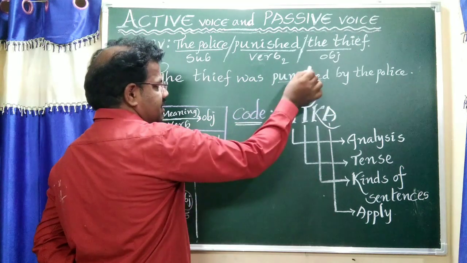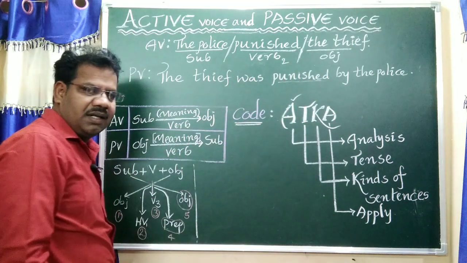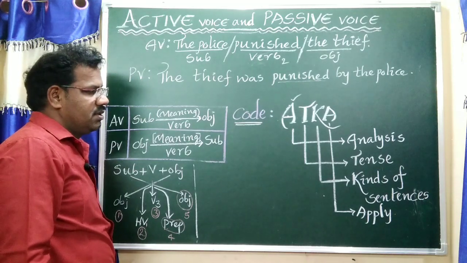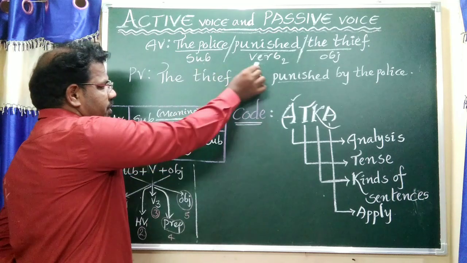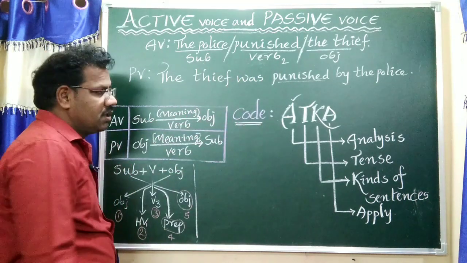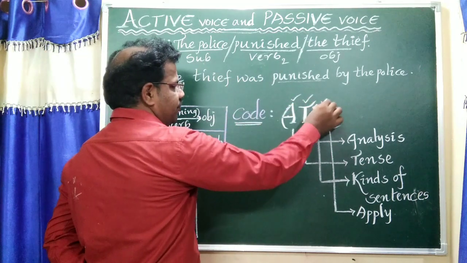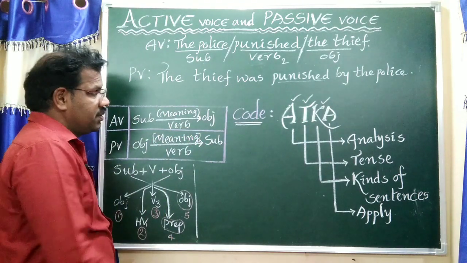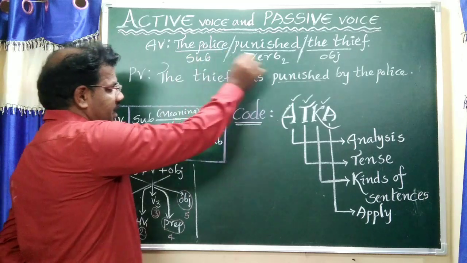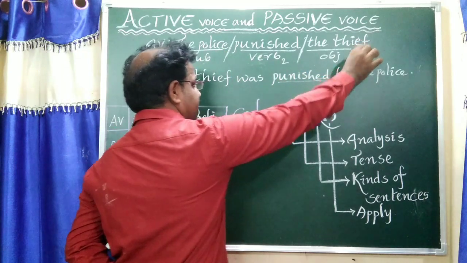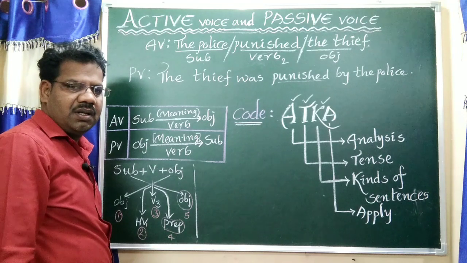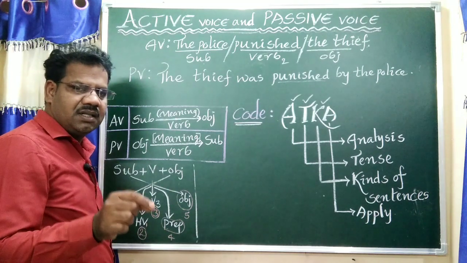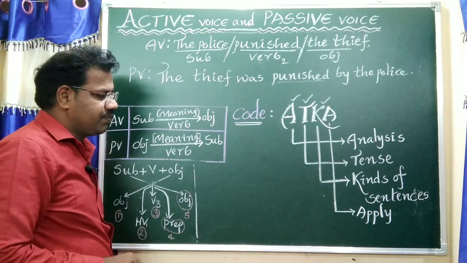Now what is the sentence? The tense is simple past tense, because it is subject plus V2 plus object. Next, the third one, to find the kind of sentence. It starts with a subject and ends with a full stop, so it is an affirmative sentence, an assertive sentence.